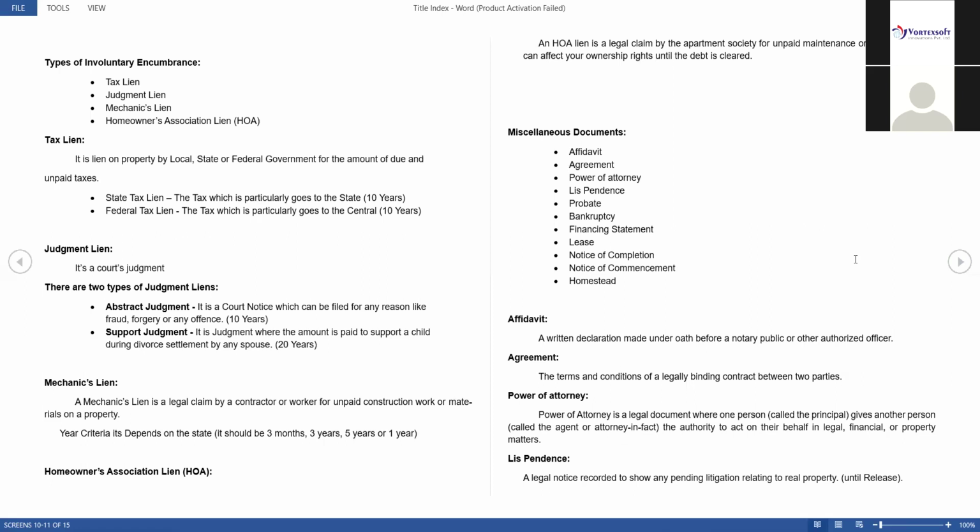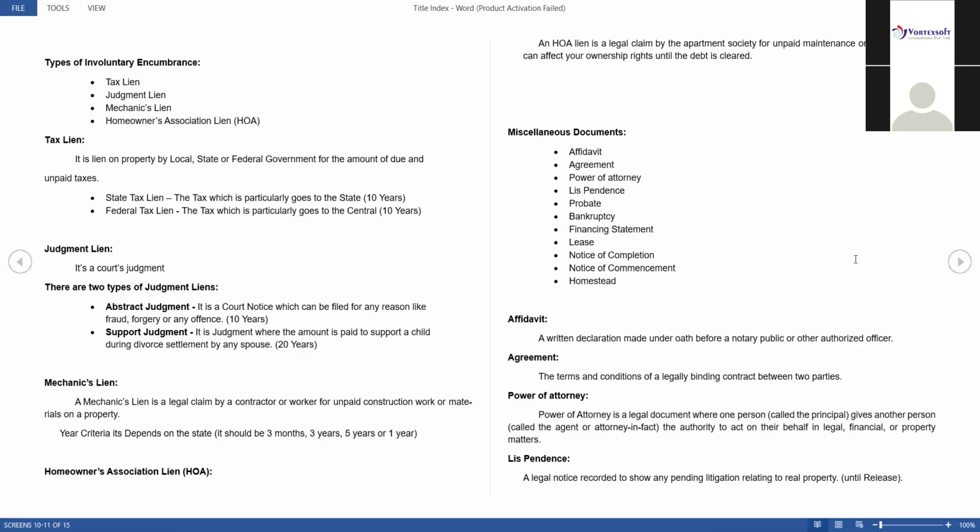You have to pay maintenance fees, parking bill, maintenance bill, and things like that. If you didn't pay, they will take action against you. All that comes in the HOA lien, meaning homeowners association liens.